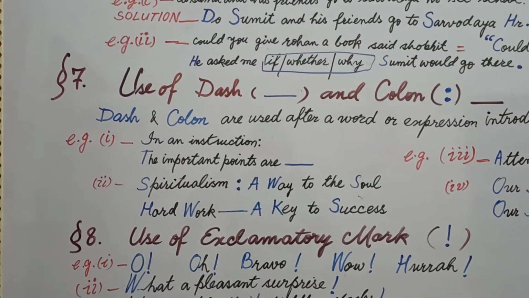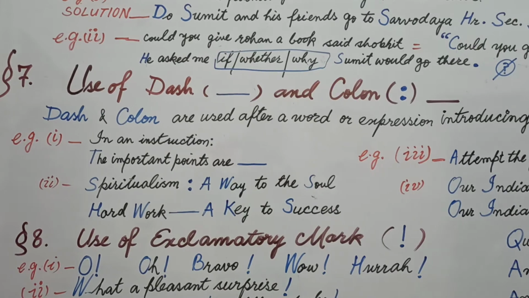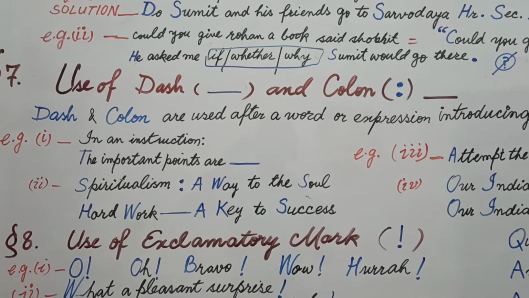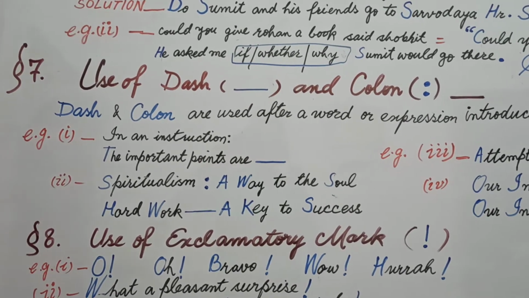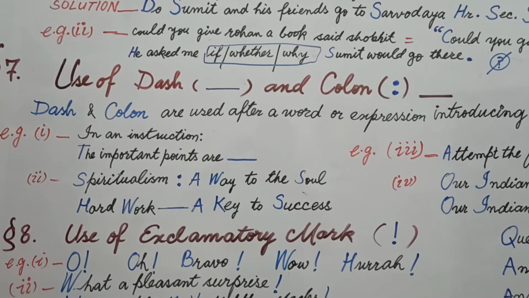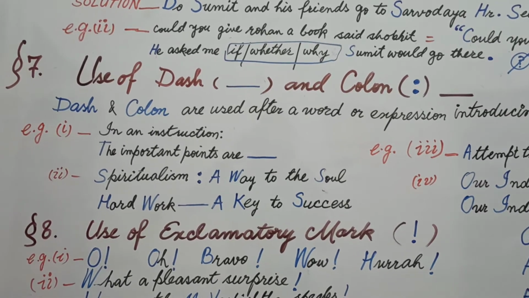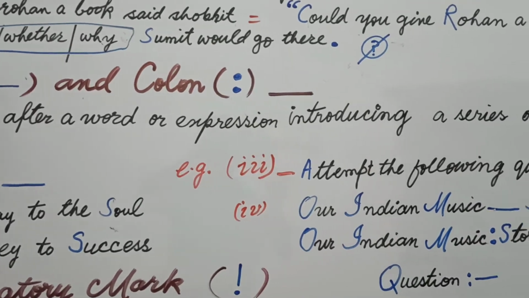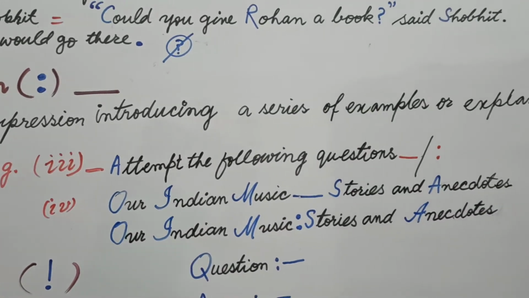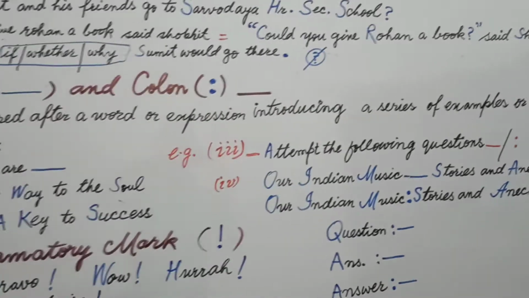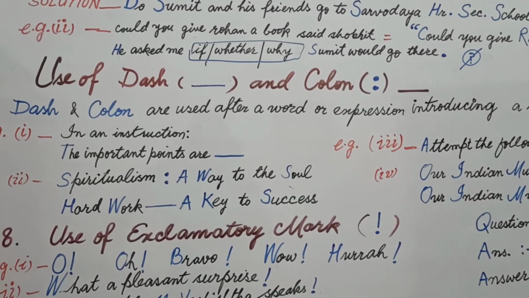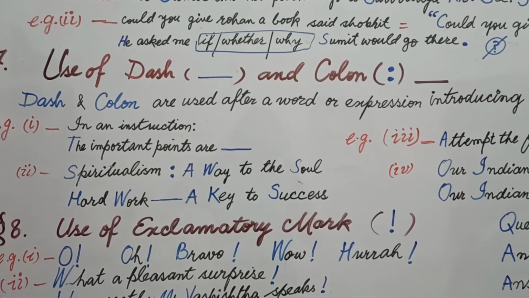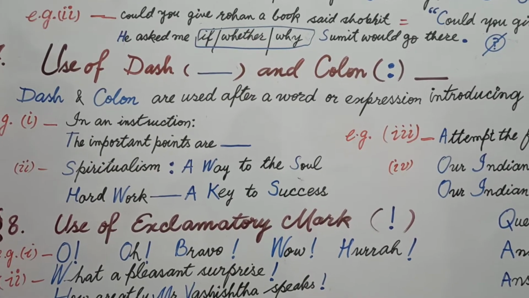Now students, let's come to point number 7, use of dash and colon. Students, these two marks are called colon and this long bar is called dash. Now the question is where we use it. Dash and colon are used after a word or expression introducing a series of examples or explanation. It means this dash is used to denote that we are going to write related to the heading.